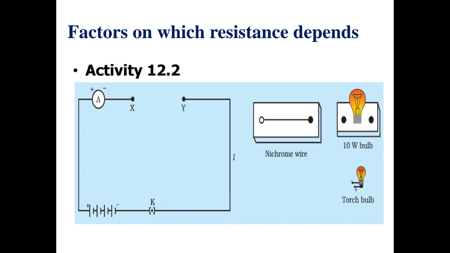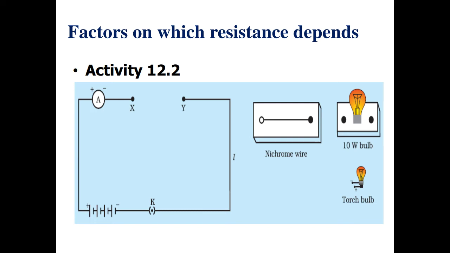In the third case, we took nichrome wire having more thickness, and the amount of current through this ammeter increased. And when we took copper wire between these terminals, the amount of current was more as compared to when we took the nichrome wire between these two terminals.